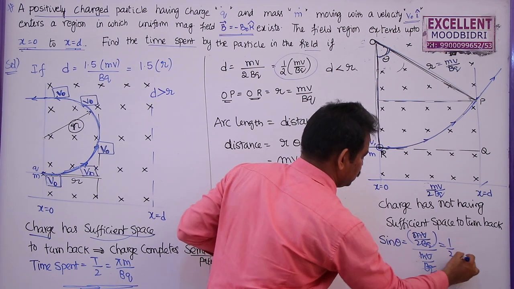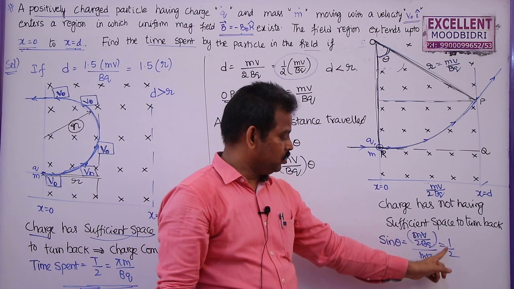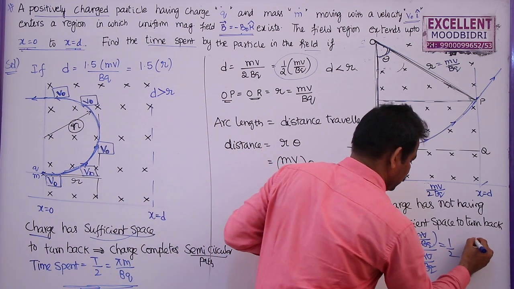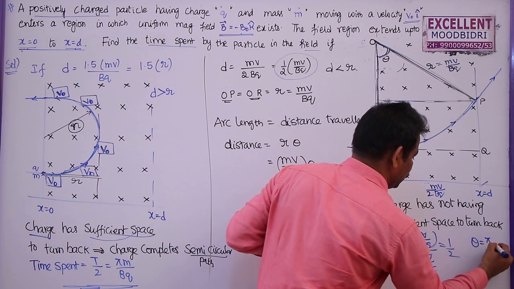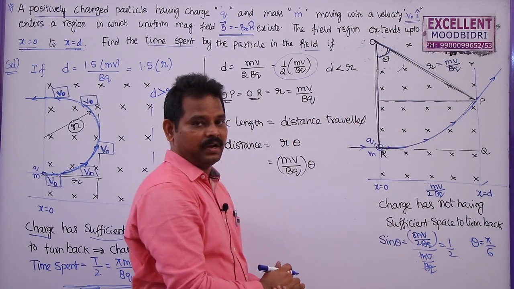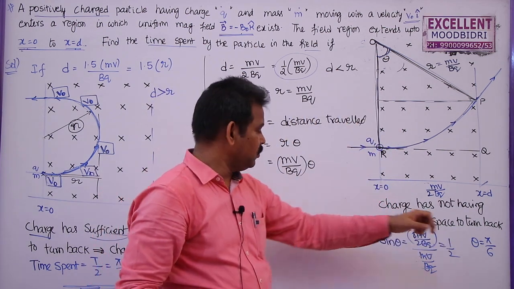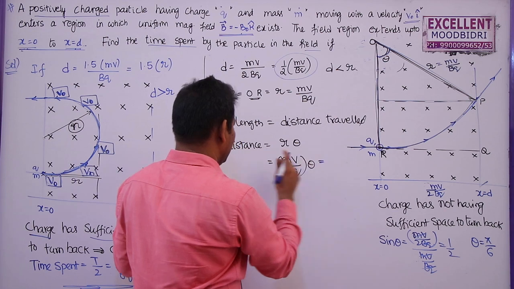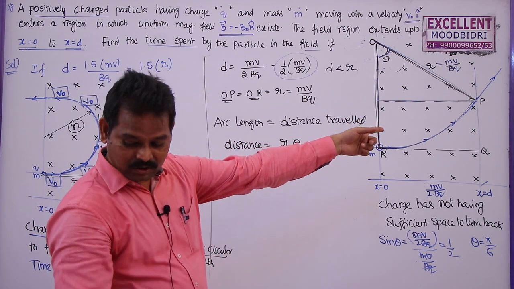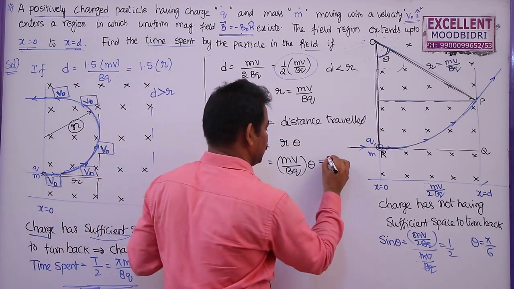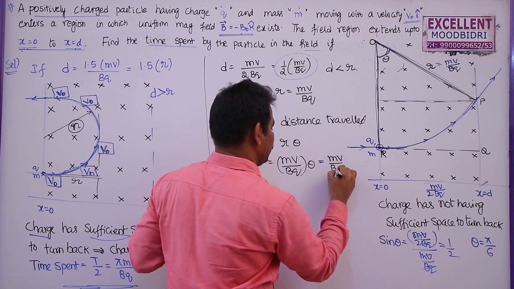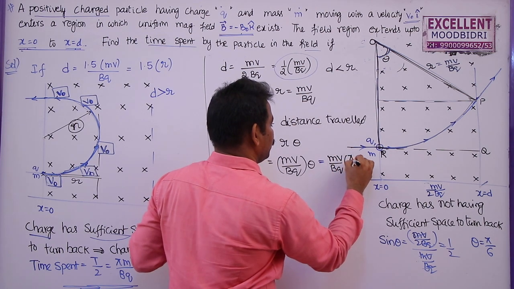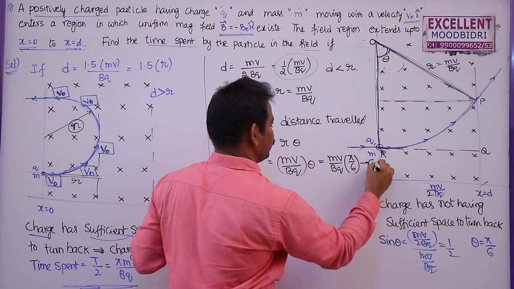This cancels, and sin theta is equal to half. So theta is 30 degrees or pi by 6 radians. I am using the radians value here. So the distance traveled by the charged particle is mv by bq into pi by 6. This is equation 1.